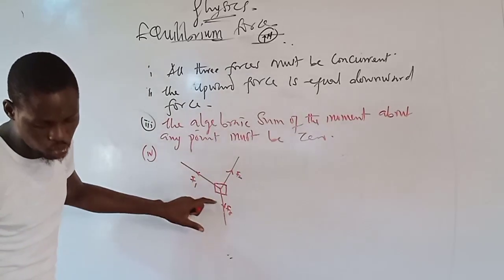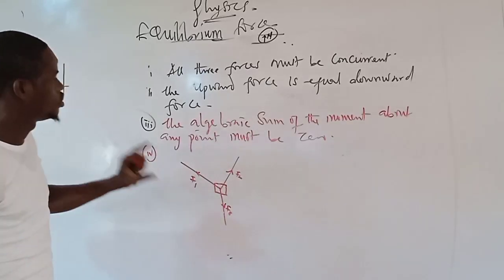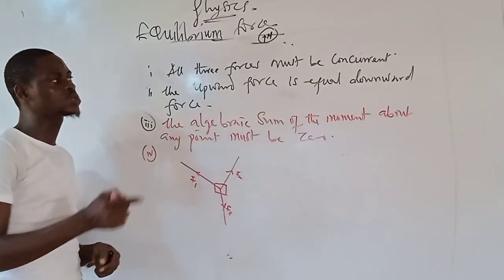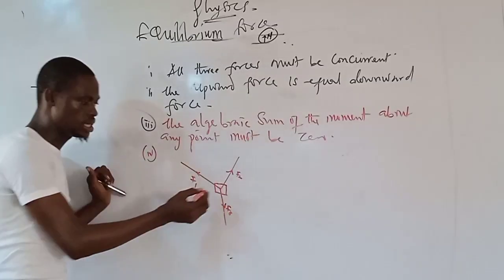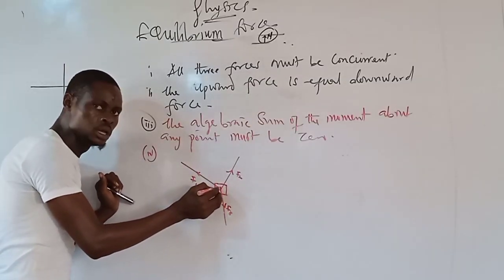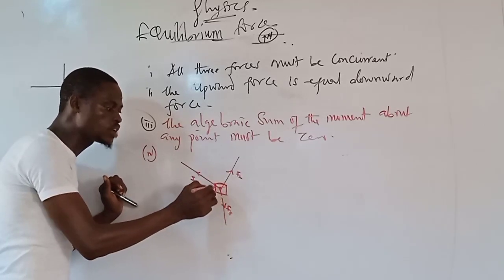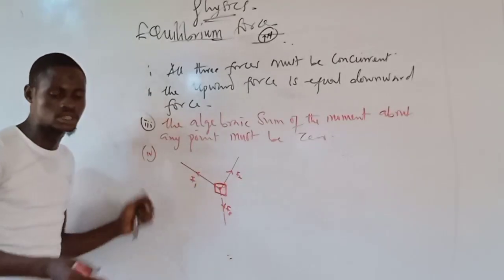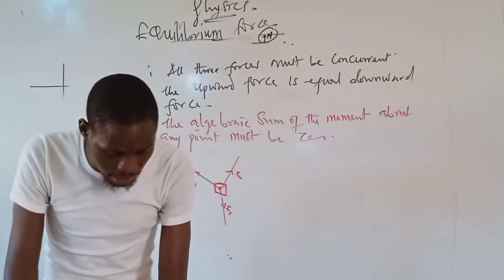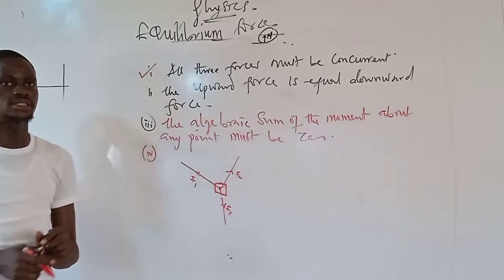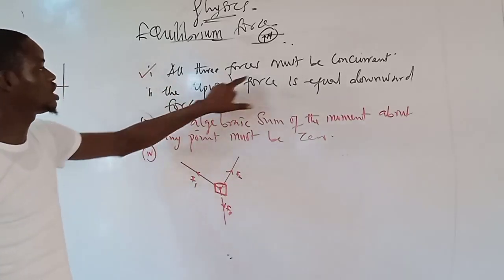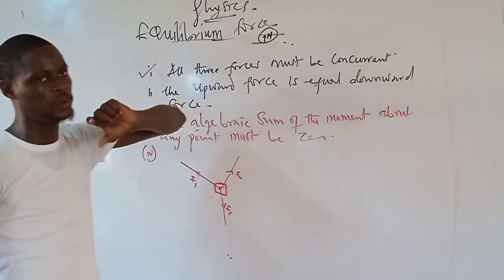Now, for this body to be in equilibrium, number one, the three forces must be concurrent. What do we mean by concurrent? These three forces are coming out from the same point, or they are acting on the same point, then the three of them are concurrent. Automatically, option I is correct. That is the first condition. All the three forces must be concurrent.